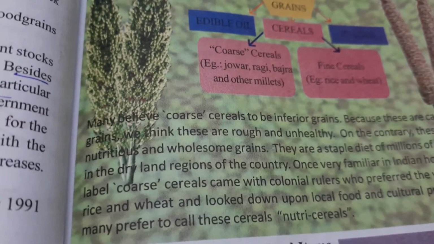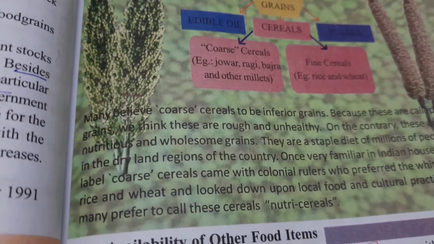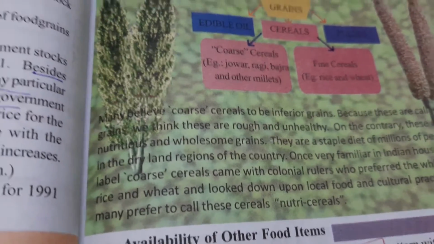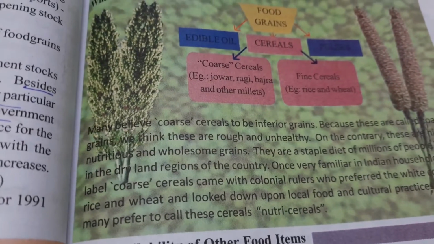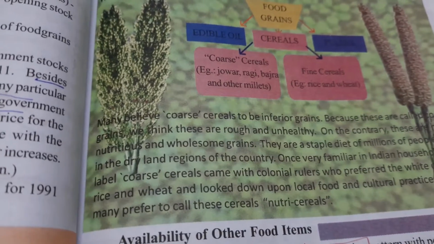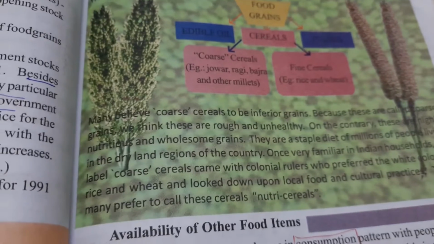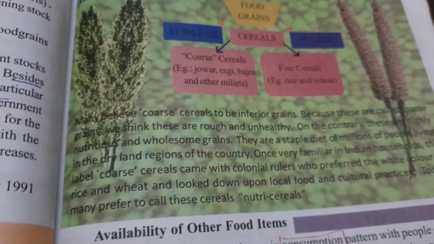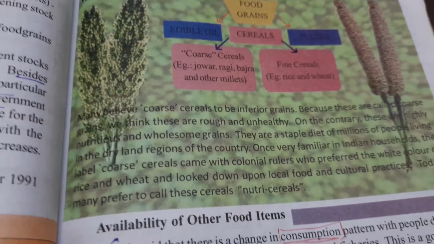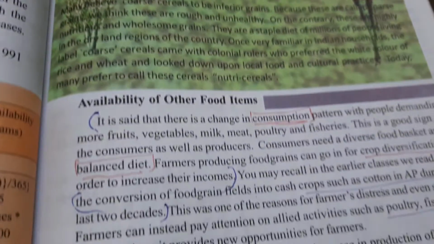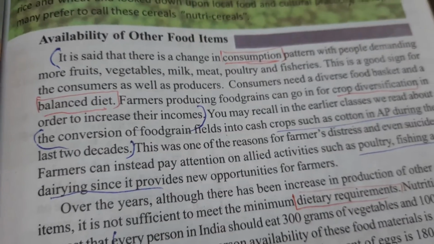So the farmers are also going to change their production and cultivation pattern. This is called crop diversification. They are switching to cultivate and produce other things like fruits and vegetables. They rear animals for milk and meat. They keep poultry farms. In this way, they increase their income also, and the people will get a balanced diet in their food.